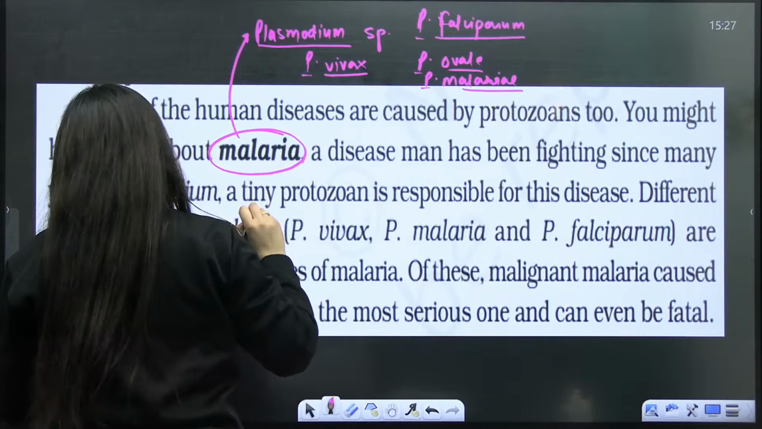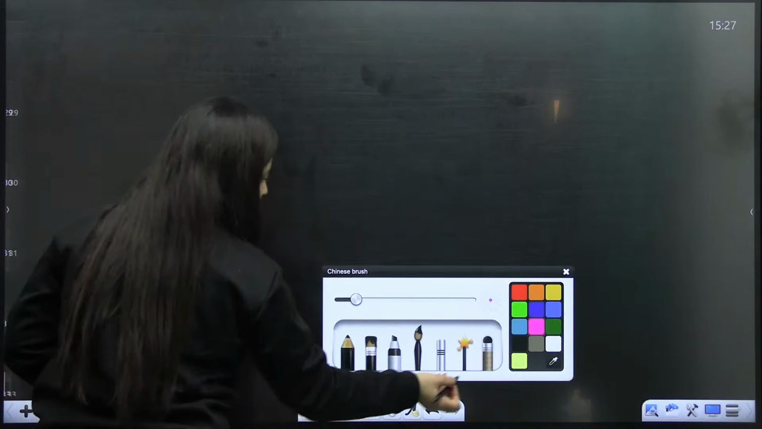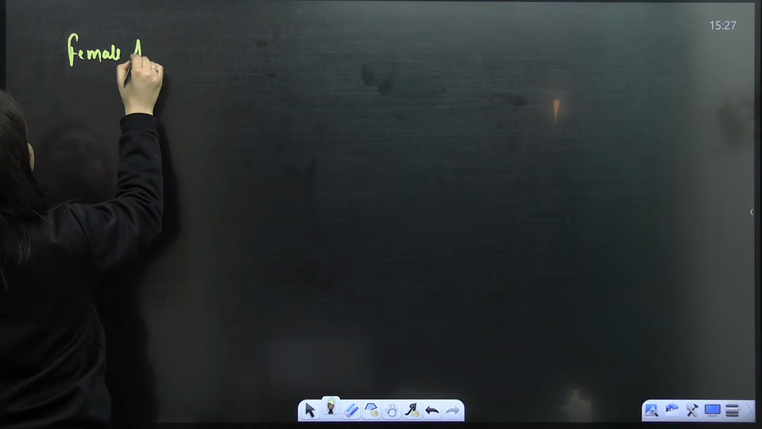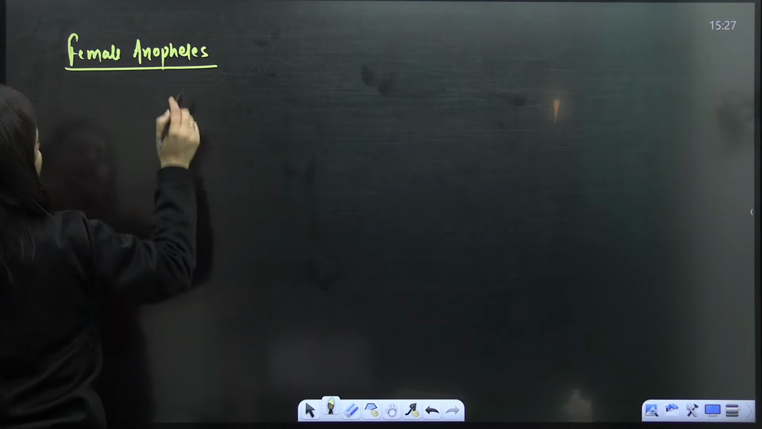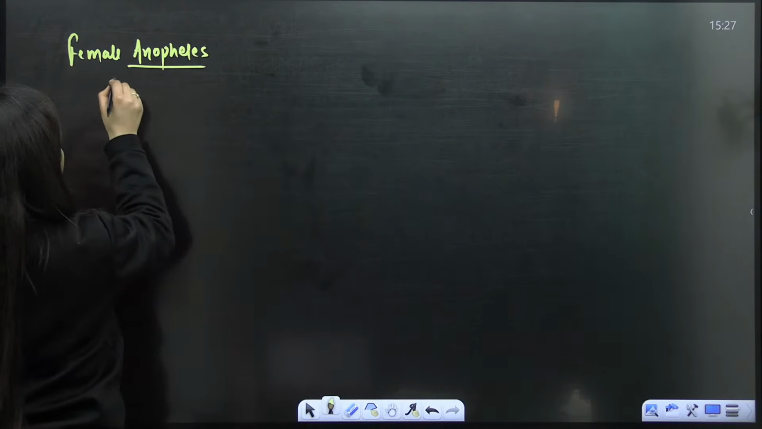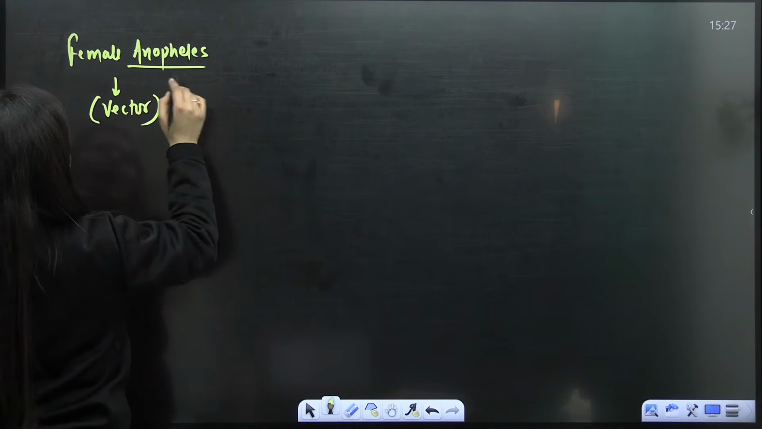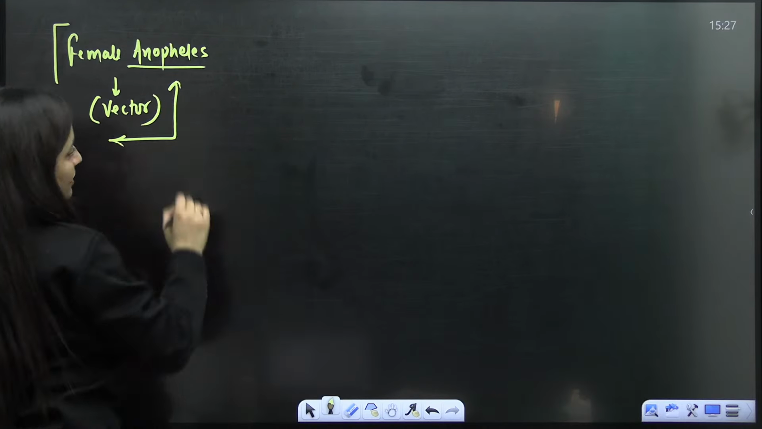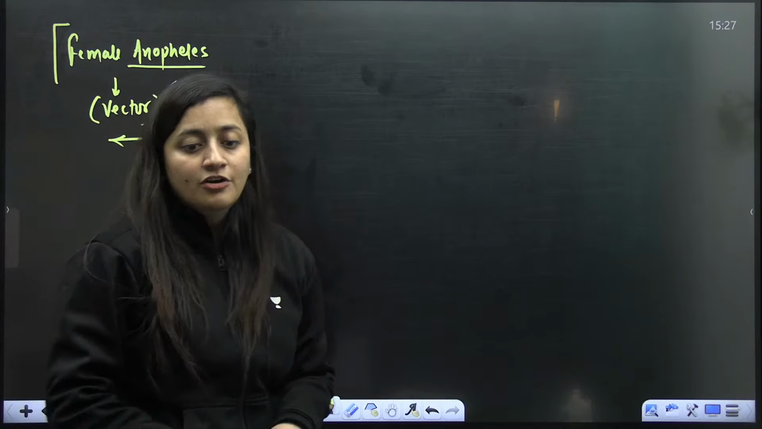In this case, you will see that the female Anopheles mosquito is actually the vector. Here, the female Anopheles is not the parasite, it is the vector. It feeds on human blood for egg production. It is not feeding on it just for food.